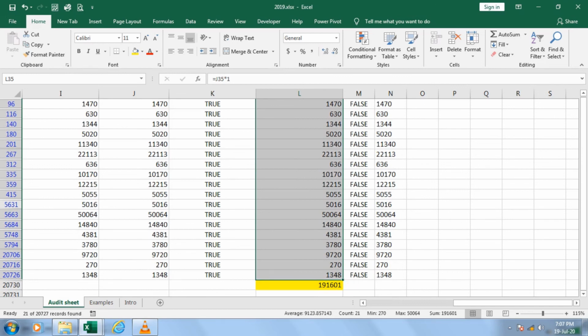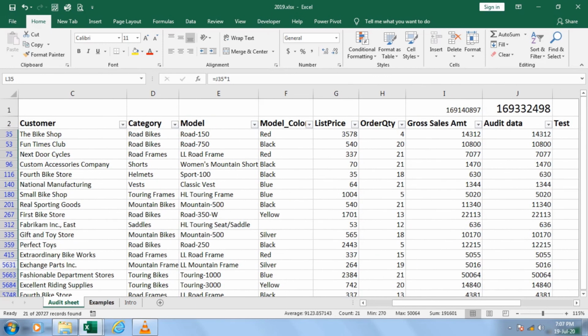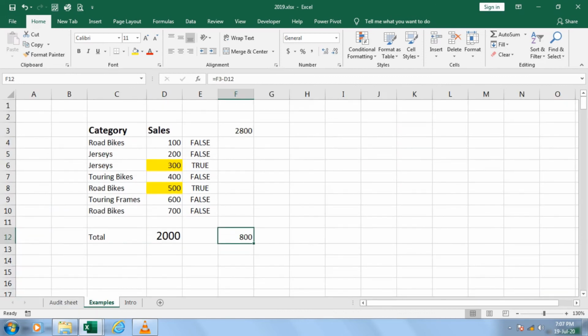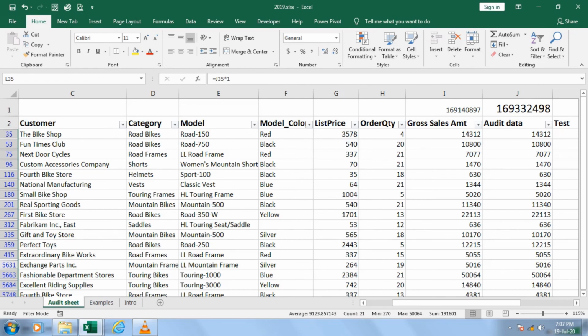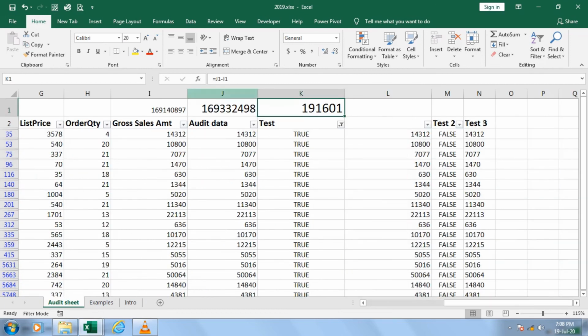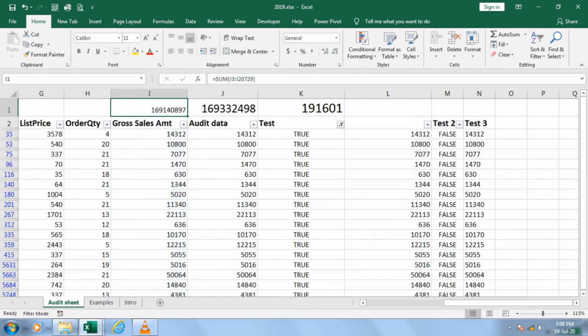So guys, I think I have explained very well how you can audit your data. In case you are an auditor, a CA, or a master trainer, everybody has to understand the basic concept. Without that, your audit is incomplete. So I request everyone to not completely trust only the formula. When you click on this, yes sir, this formula is correct. No, I cannot say that this formula is correct unless and until I perform my audit. So when I perform the audit, yes, it is cleared. Now I have proven it, how you can do that.